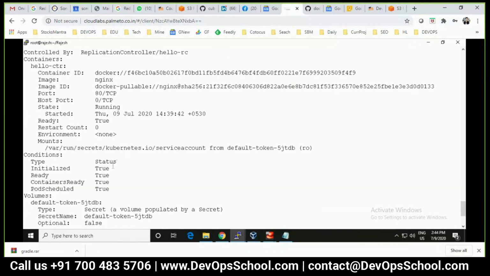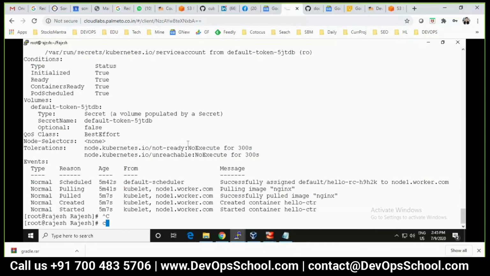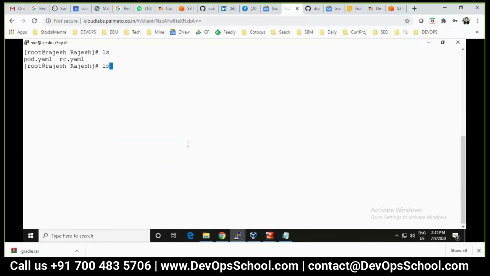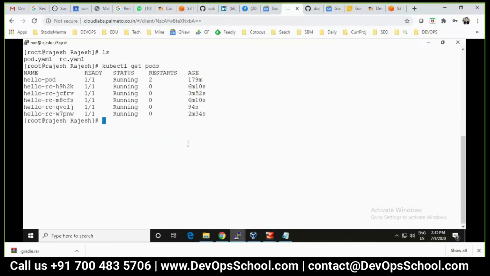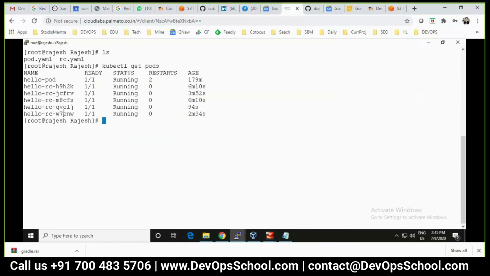If you look at this somewhere, pod here. Look at it. The pod which you created earlier was not controlled by anyone. But this pod is controlled by a replication controller, and the name of the replication controller is Hello RC. So what is the beauty about this controller? You know that it always runs in a loop. See here, none of the pods which are part of Hello RC is older than 30 seconds.